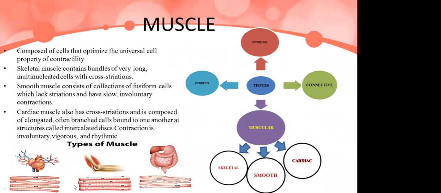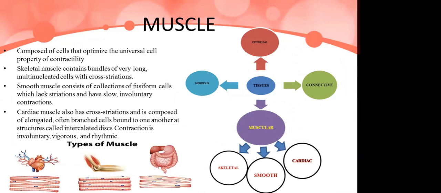Skeletal muscle contains bundles of very long multinucleated cells with cross striations. The presence of cross striations helps in the conduction of information and provides fast contraction. So skeletal muscle contains bundles of very long multinucleated cells with cross striations.